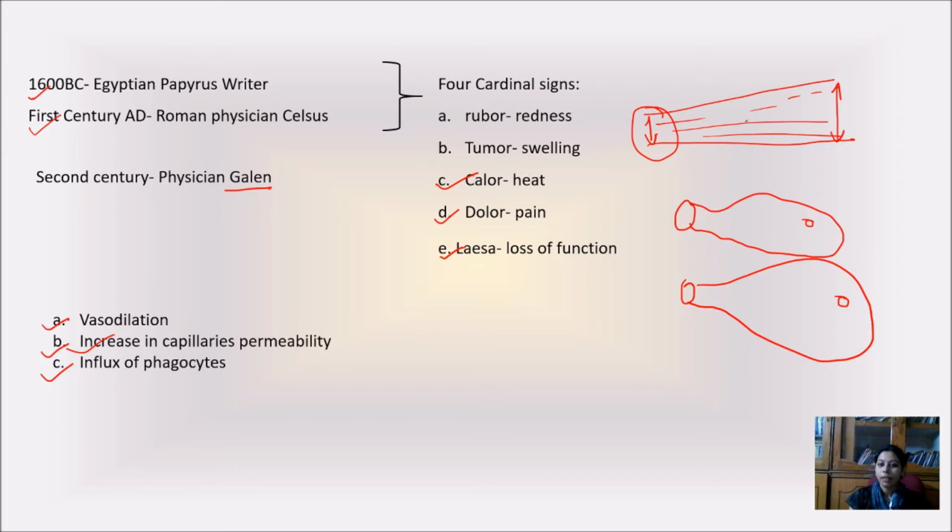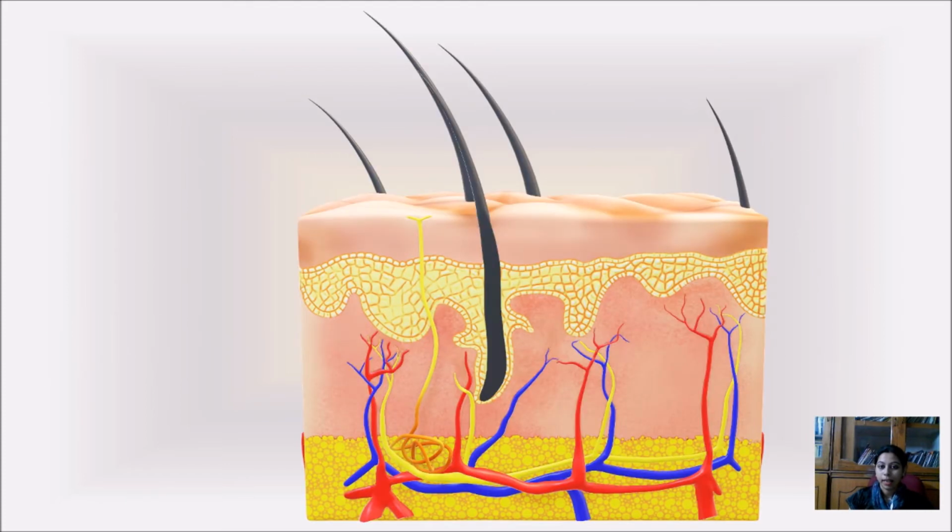Exactly, when there is vasodilation of the blood vessels, the membrane surface will have its permeability increased, and when the permeability is increased, the cells will be able to move out of this surface. This is known as influx of phagocytes. Now moving to the next slide, what exactly are we going to study?